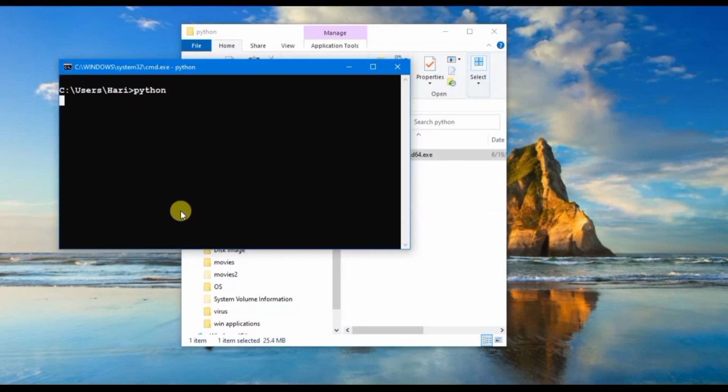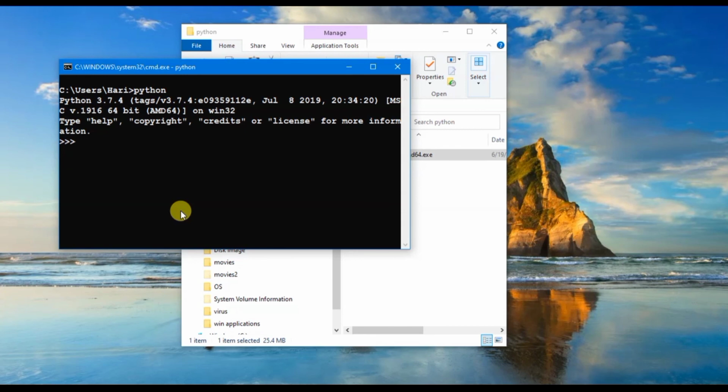Let us see the hello world program in Python. Just type python and print hello world. Python has fewer lines in its hello world program.